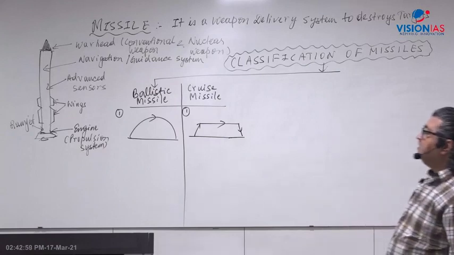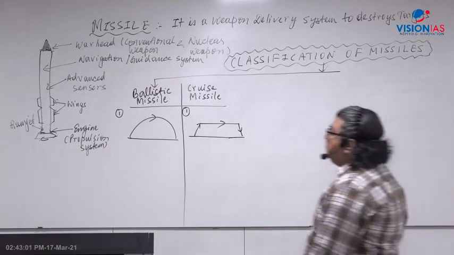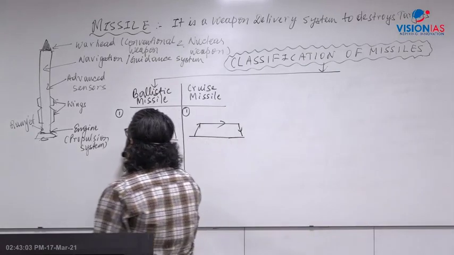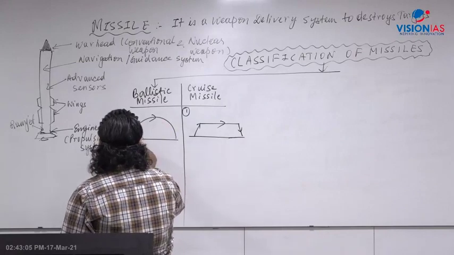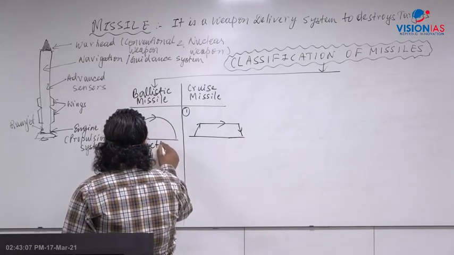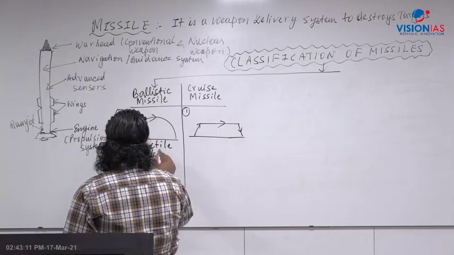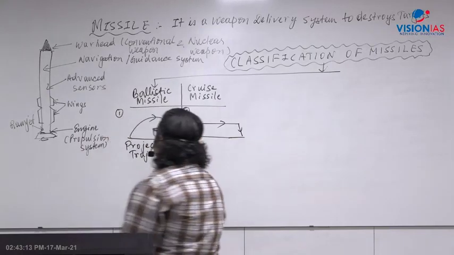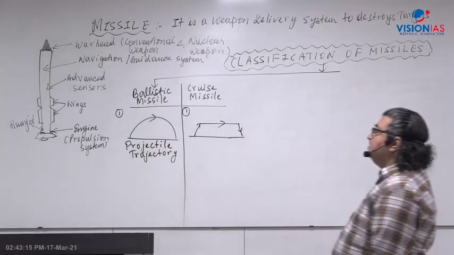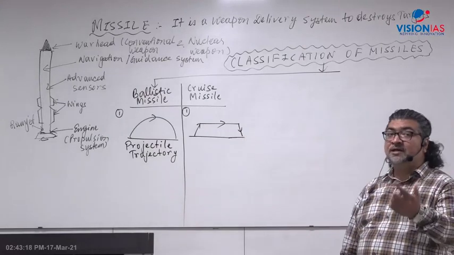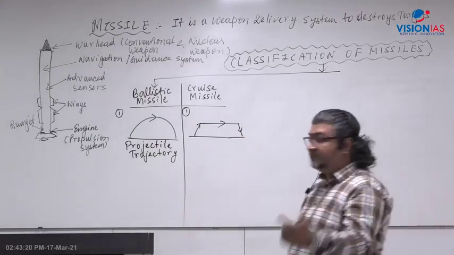That is what is called the cruise path. So here the ballistic missile has a parabolic or projectile path, or trajectory, or flight path. That is ballistic, like a gun or cannon.